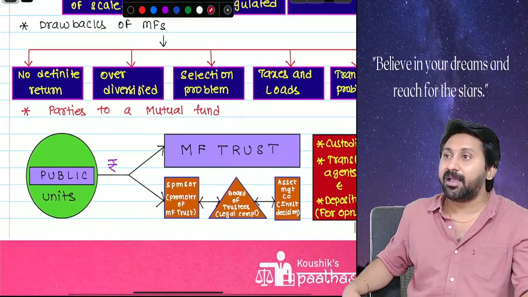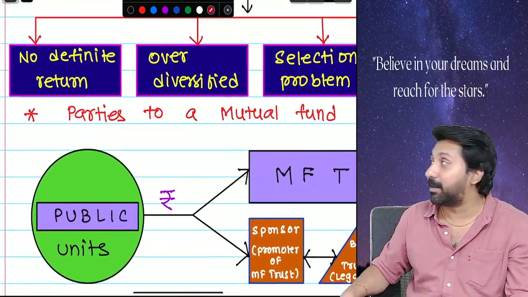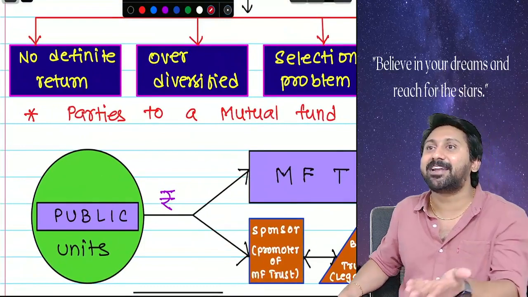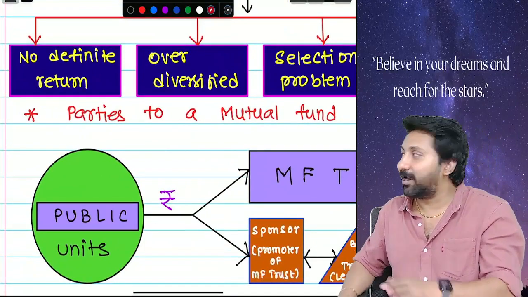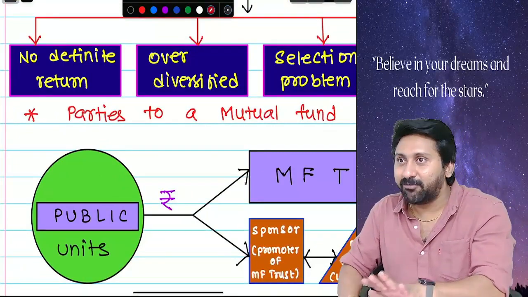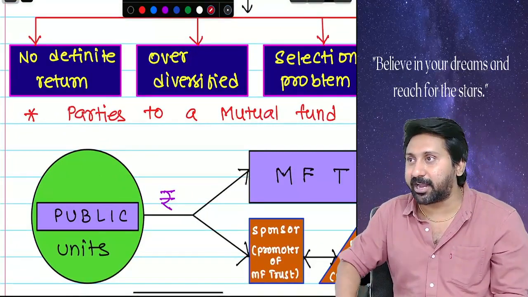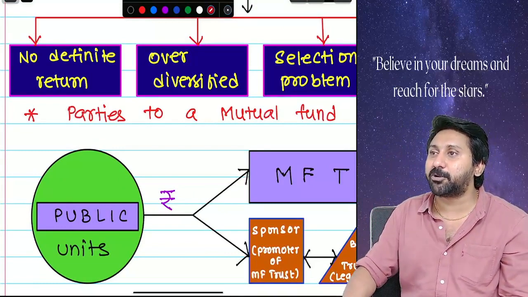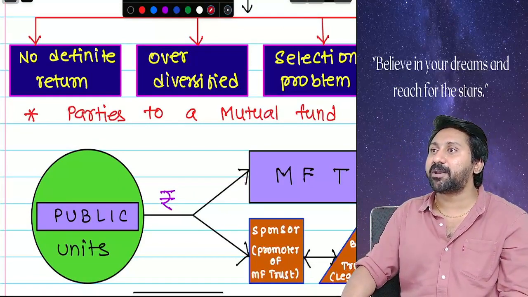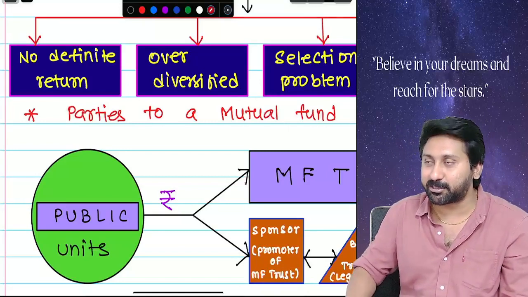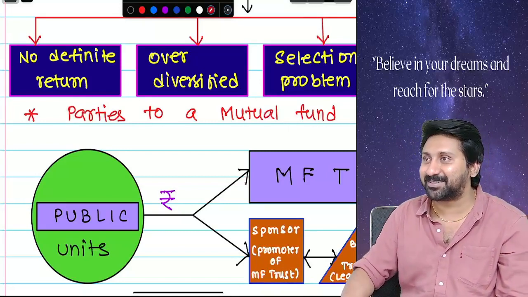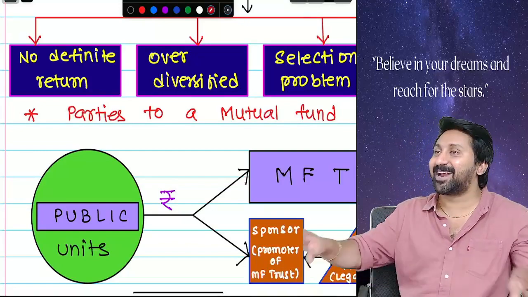Disadvantages. High returns are there, but mutual fund investments are subject to market risk. Please read the offer document carefully before investing. Why are they telling all these? Returns, if they come, very good. If they don't come, you will become a beggar. That also can happen. Are you understanding or not? That's what they said. People should understand that mutual fund investments are subject to the market. That's what he is trying to explain.